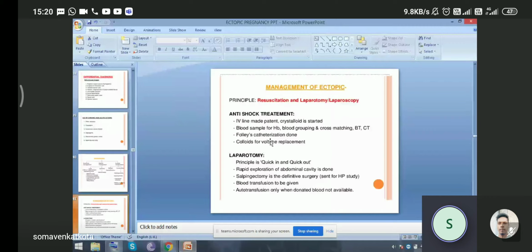So laparotomy principle is very quick in and quick out. Rapid exploration of abdominal cavity is done. Salpingectomy is the definitive surgery, sent for histopathological study. Blood transfusion to be given. Auto transfusion only when the donated blood is not available.